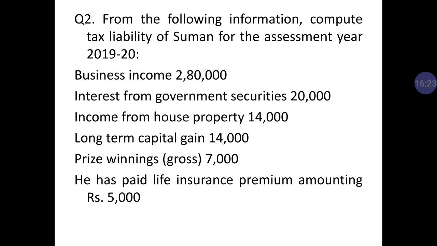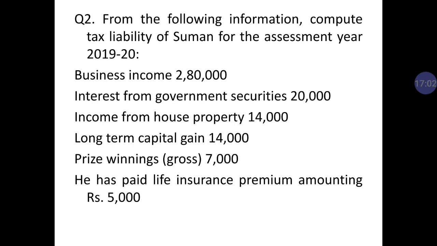So my dear student, you have to calculate the tax liability of Suman. First of all you must know how many types of income heads are given in the question. So first we should discuss that particular topic, then we will go for the next one. How many types of income do we have? We have 5 sources of income. Income from salary. As you can see in this question, there is no information about income from salary. It means no income from salary. Second is income from house property. As you can see in this question, the third one, income from house property 14,000, is given very clearly.